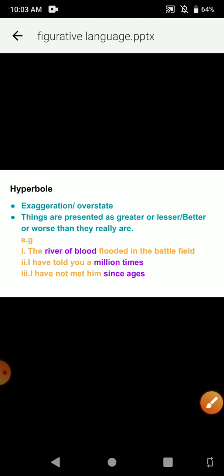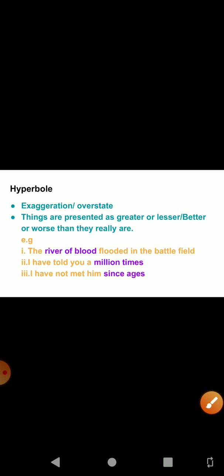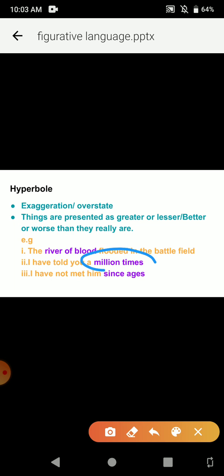Just go through the second example. Like we say, I have told you a million times. Can we say something a million times? No. But to give emphasis on something, or to present something in a different way, by exaggerating our statement, or to say something very clearly, we say, I have told you a million times.